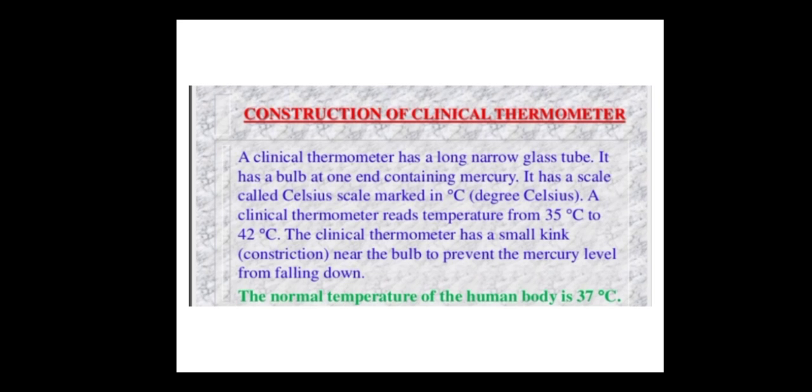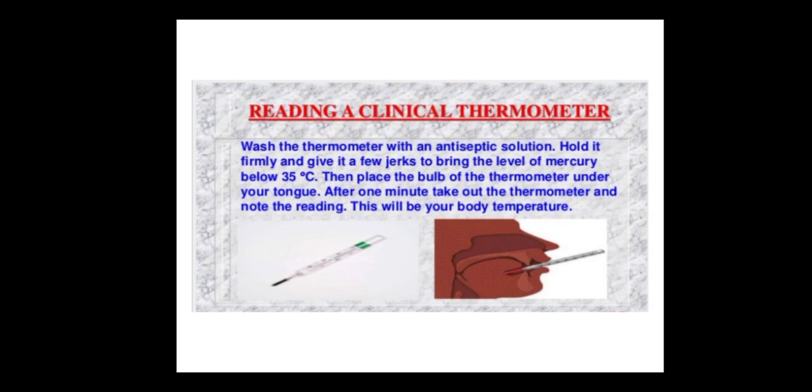A clinical thermometer reads the temperature from 35 degrees Celsius to 42 degrees Celsius. The clinical thermometer also has a small kink near the bulb that prevents the mercury level from falling down. This is an important line. The normal temperature of a human body is 37 degrees Celsius. Remember, the normal temperature of our human body is always 37 degrees Celsius.